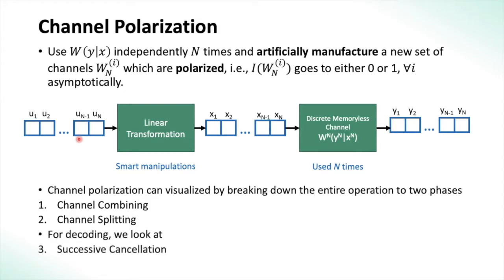Channel polarization can be visualized by breaking down the entire operation into two phases, channel combining and channel splitting. For decoding, we will look at the successive cancellation decoder. First, we look at channel combining and what is happening there. So, we will see what is the linear transformation which is done on u such that the net channel seen by each of these bits is very good in capacity, that is, they go to either 0 or go to 1.